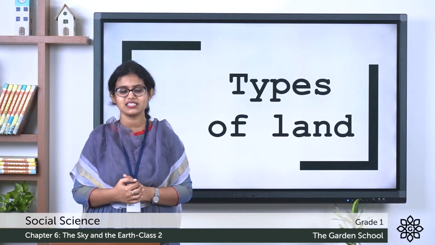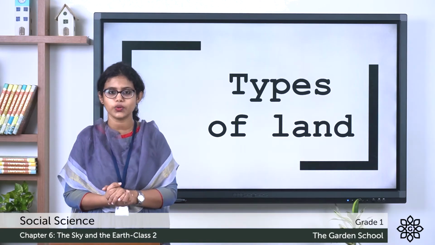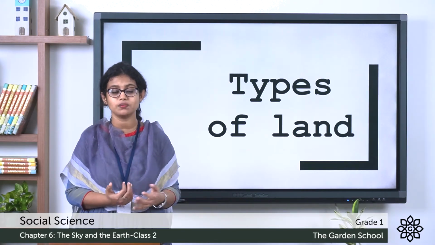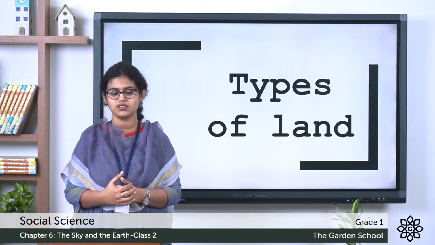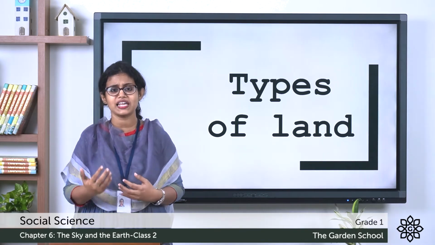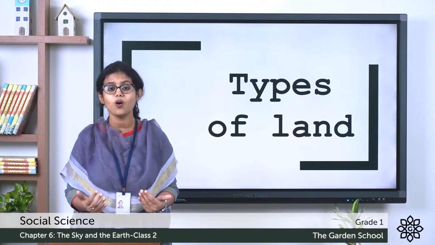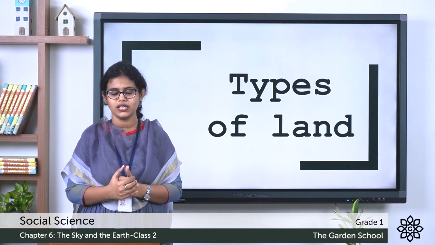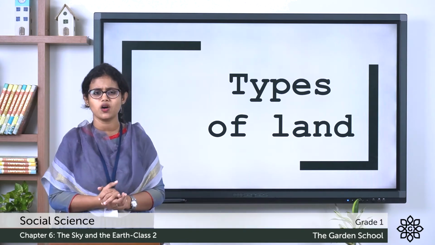In the last class, in social science, we started with the chapter, the sky and the earth. And we learned about the sky and the earth. So earth is our home. We live on earth. Plants, animals, human beings all live on earth. Earth has life. And today, we are going to learn about a new topic.